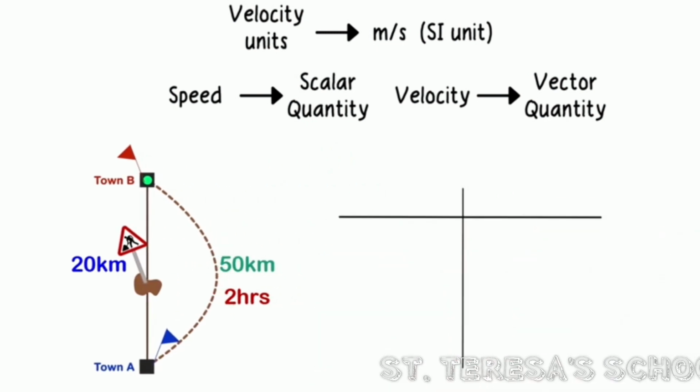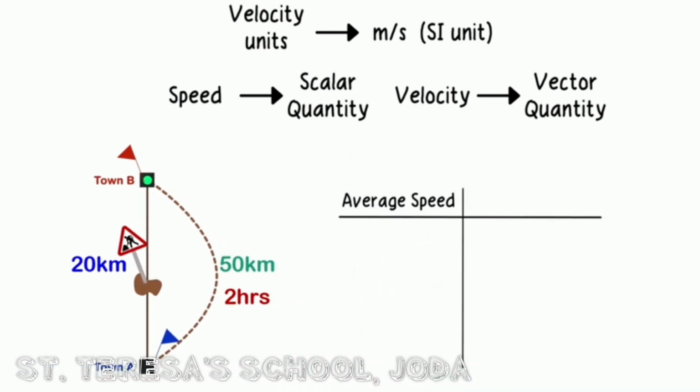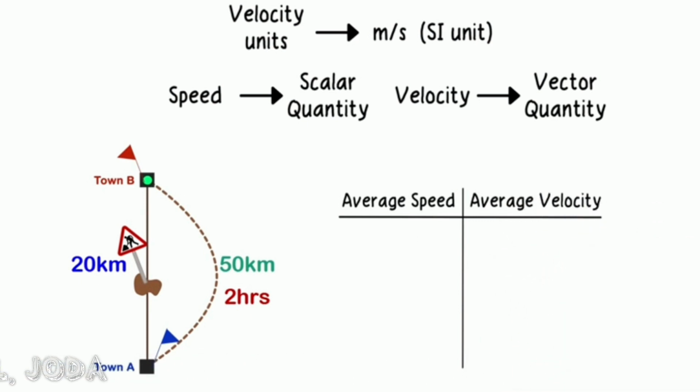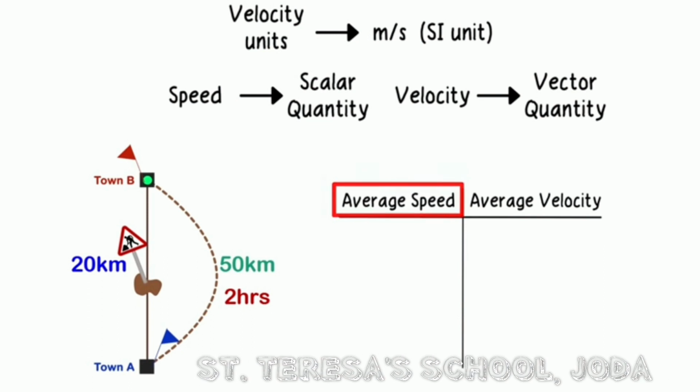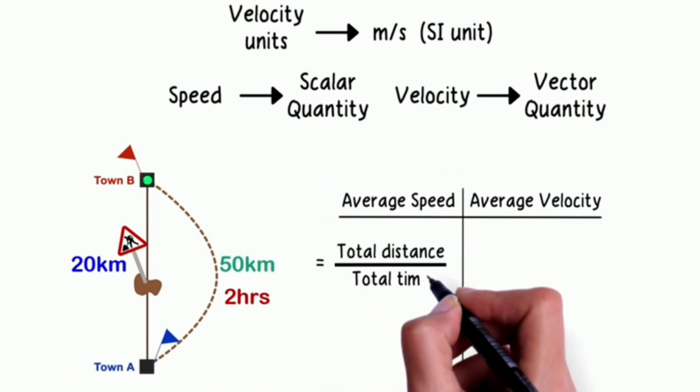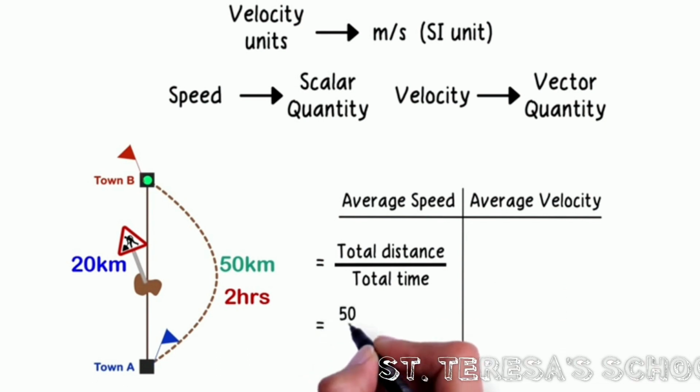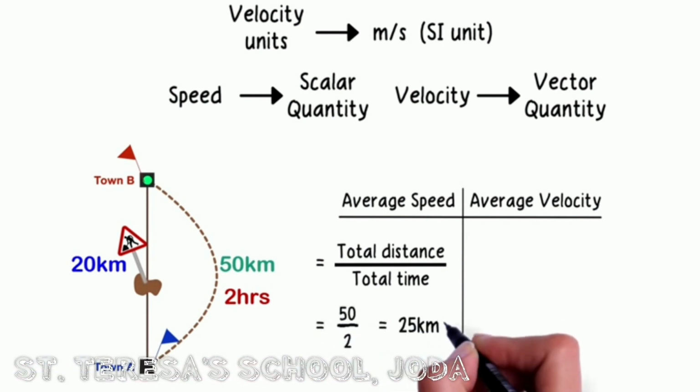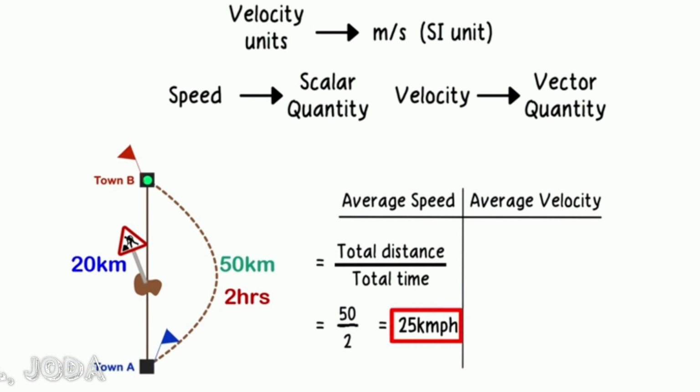Let's make 2 columns here, one for average speed and another for average velocity. Do you remember how we calculated average speed? Yes, it is the total distance covered over the total time taken. So 50 over 2 will give you 25 kilometers per hour as the average speed.